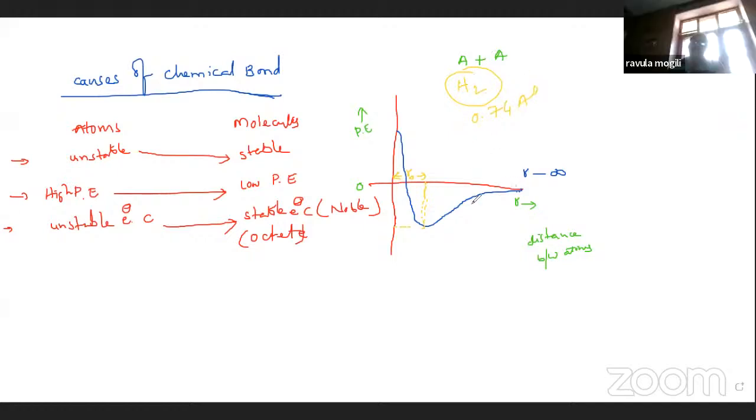These two hydrogen atoms come close at 0.74 angstroms. A covalent bond is formed because here their potential energies are minimum. Less potential energy, so a chemical bond forms.